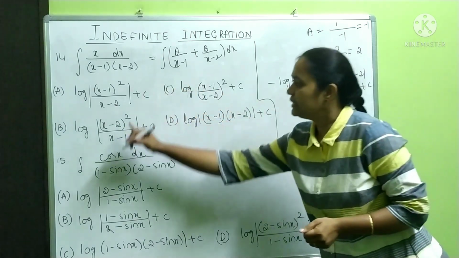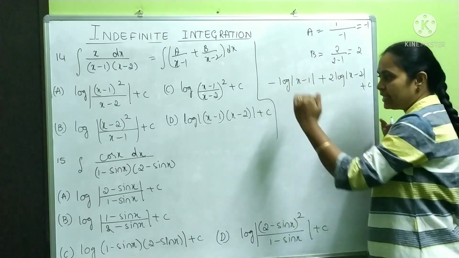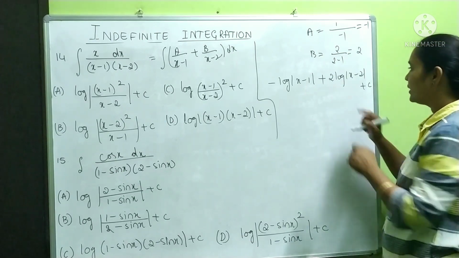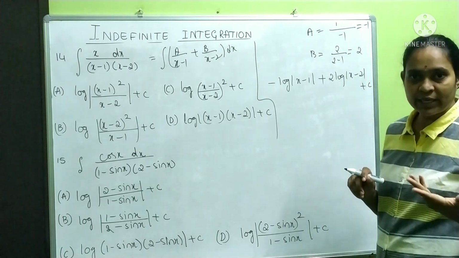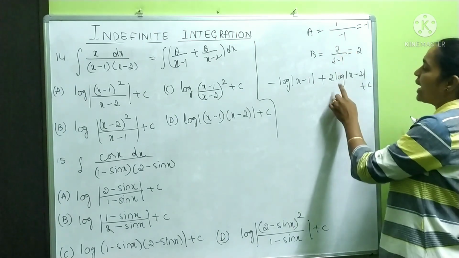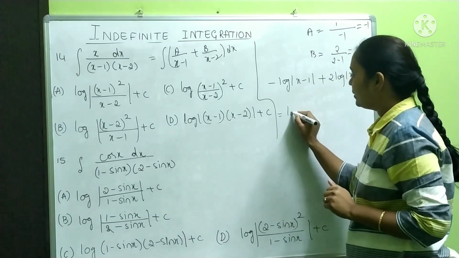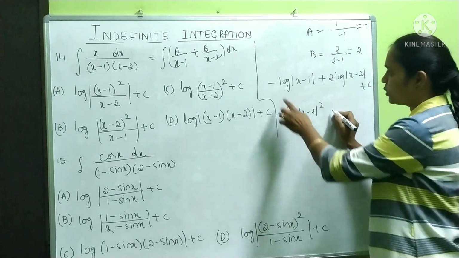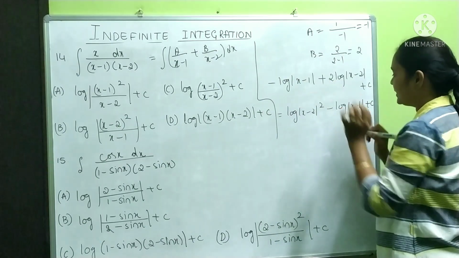So they have given in this simplified form, no? Whatever negative sign is there, that will come to the denominator and this will go to the numerator. 2 is there. You know this formula, log a power m is m log a. According to that, it can be written as log mod x minus 2 whole square minus log mod x minus 1 plus c.